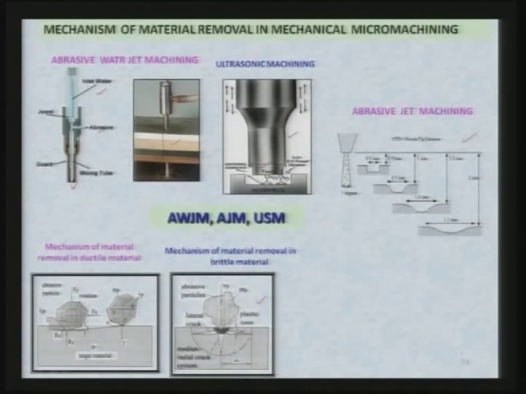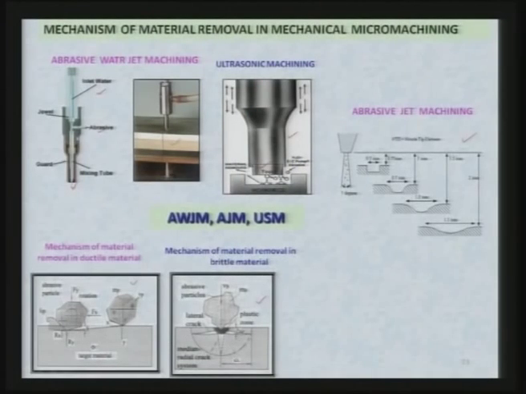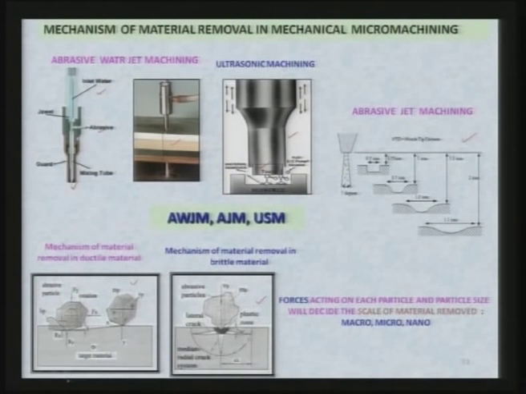Now, if it is a ductile material, then in place of fracture you may get deformation of the workpiece, depending upon the angle at which an abrasive particle is hitting the workpiece. As you can see in this particular figure, by shear deformation it is removing the material in the form of microchips. So, the forces acting on each particle and particle size will decide the scale of material removed, whether it is macro, micro or nano size.